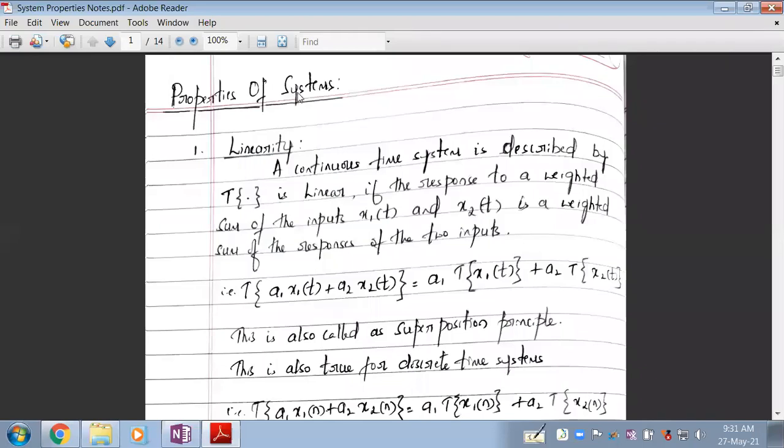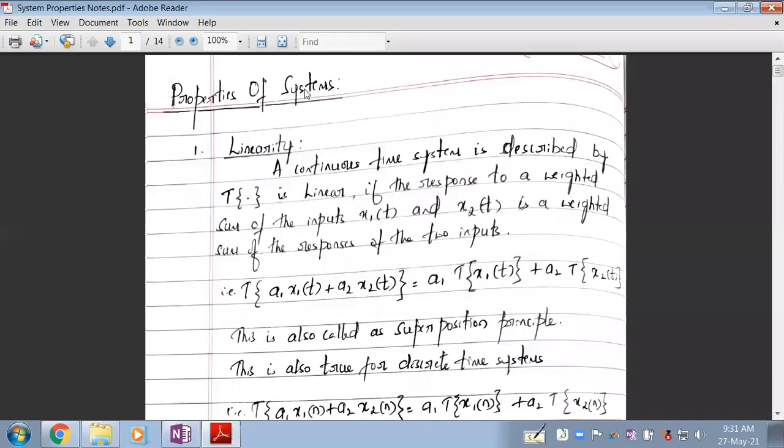I've told you every signal is associated with a system. Our system will have importance only if there is a signal associated with it. There is no importance to a signal without a system associated to it, or no importance to a system if the signal is not involved. So there has to be a system and signal going hand in hand.